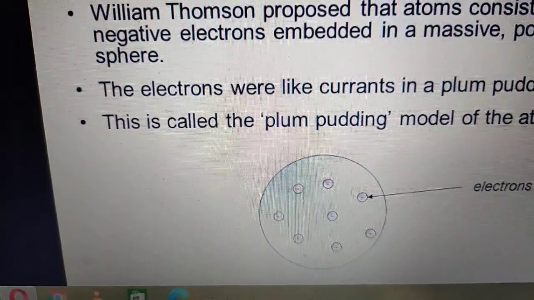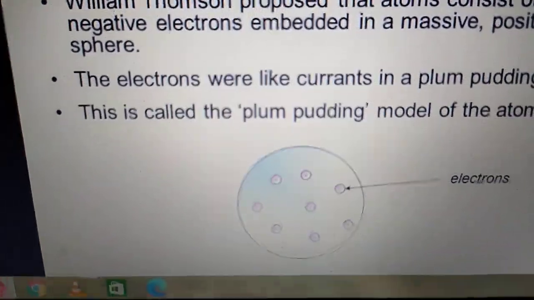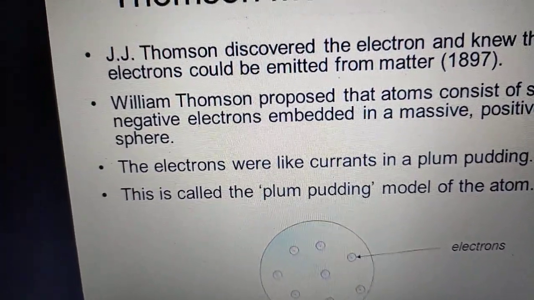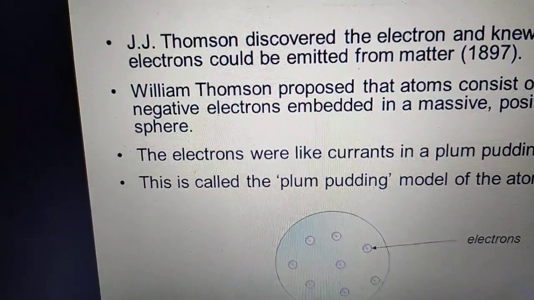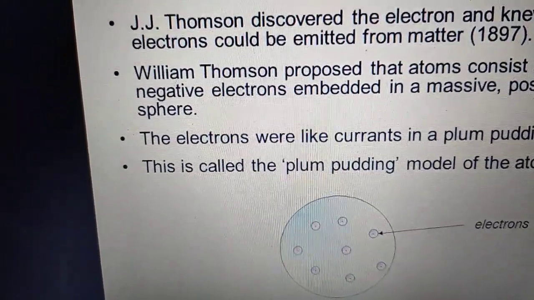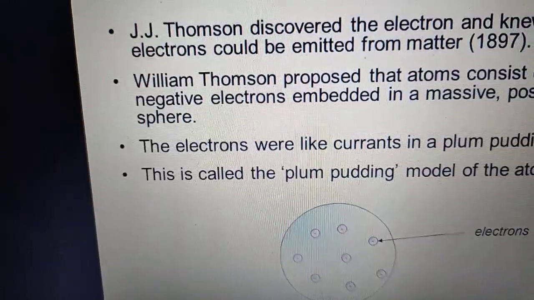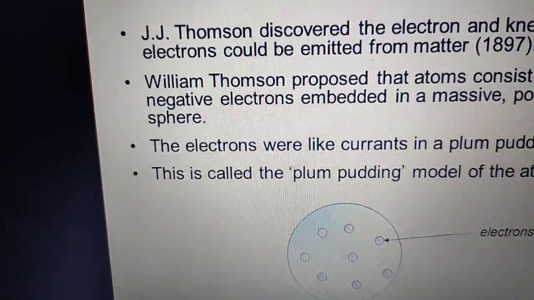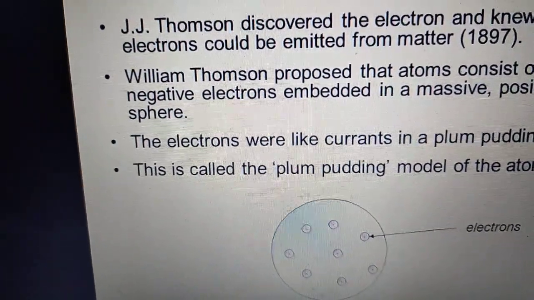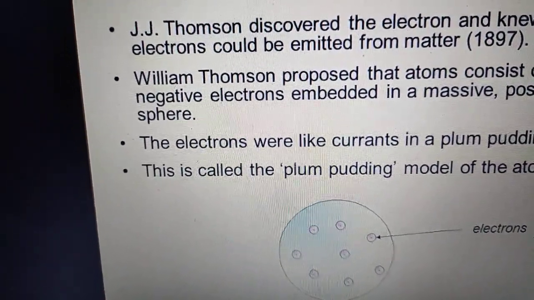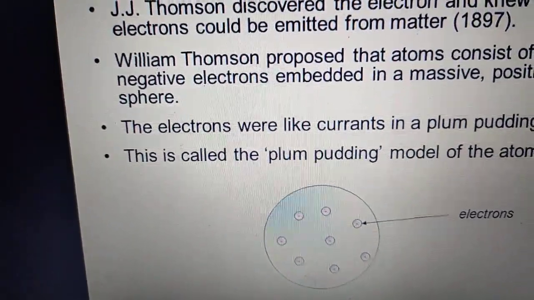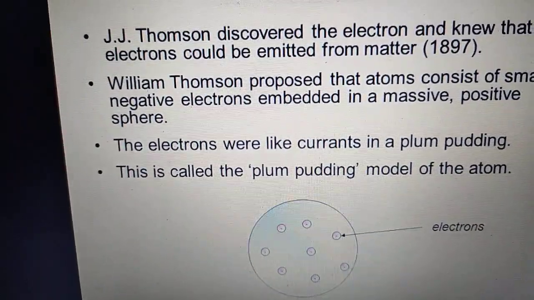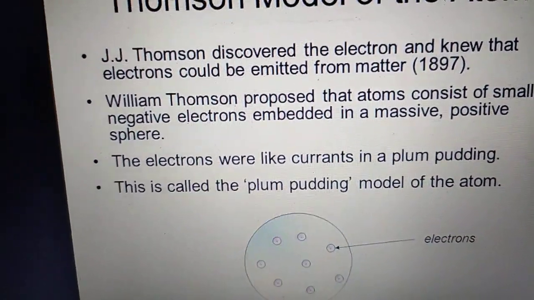So you see here that the electron was discovered by J.J. Thomson. Who discovered the electron? J.J. Thomson. And what is the mass of the electron? 9.1 × 10^-28 gram. Or you can write 9.1 × 10^-31 kg. And the charge of the electron? -1.6 × 10^-19 coulomb.